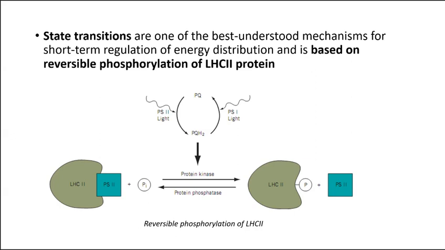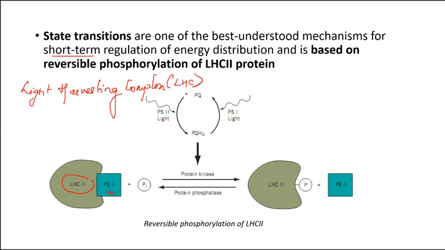So to show the short term regulation to this excess light, what plants do is phosphorylate their LHC2 complex. Now what is LHC2? This is a light harvesting complex. What do they do? They harvest the light and transfer it to the PS2 reaction center. So when PS2 receives the light, it becomes excited.